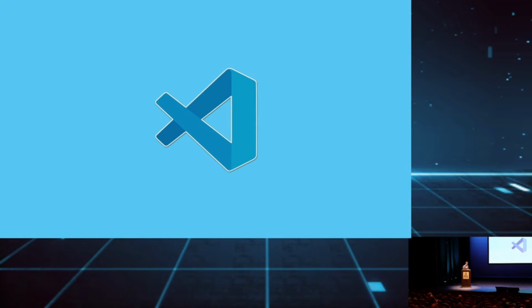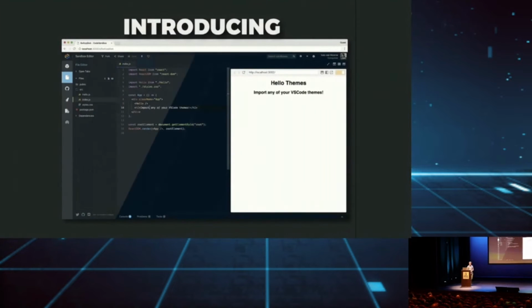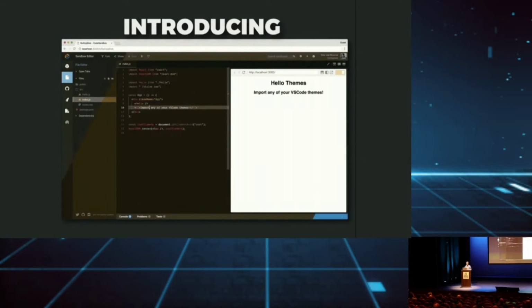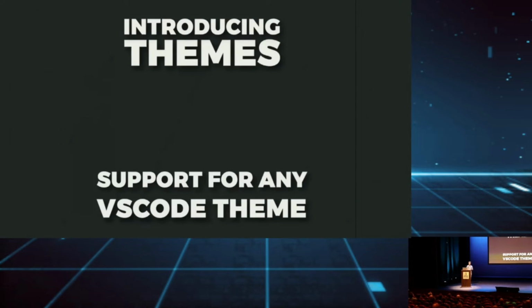So we had a way to run Create React App. And then people started to ask for more. They started to use CodeSandbox for more. And one of those requests was VS Code themes. And I was thinking, sounds like a good idea. We already have a theme provider. Let's replace the tokens with the VS Code theme. So we announced theme support in CodeSandbox, and you could import your VS Code theme, and it would work in CodeSandbox.